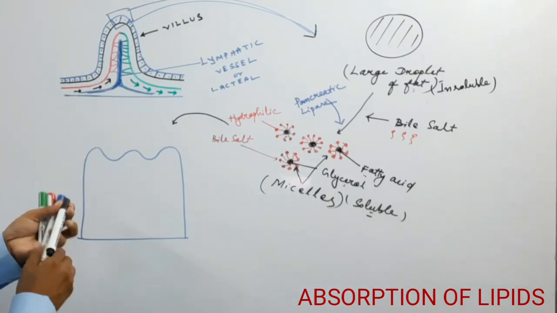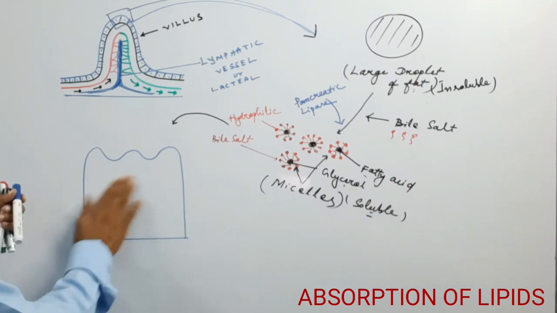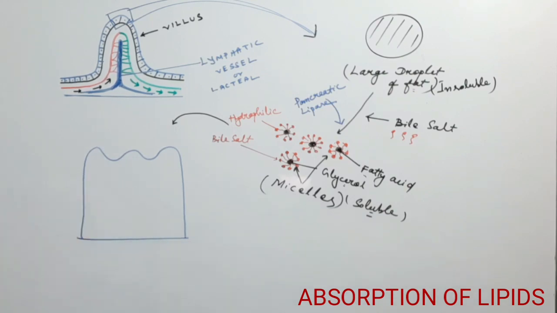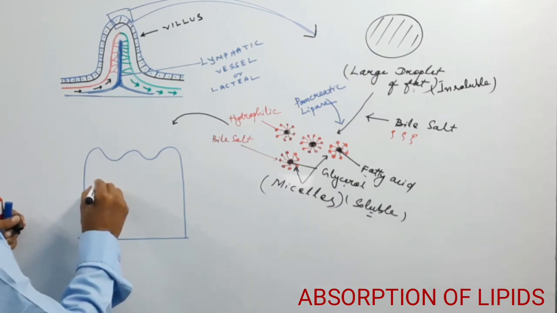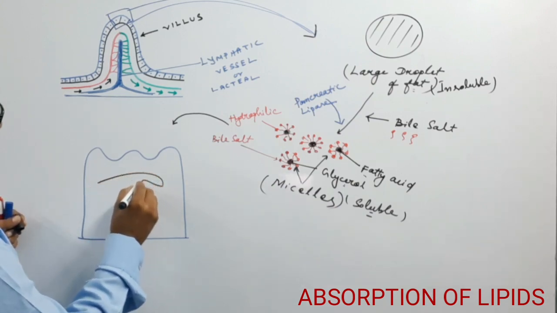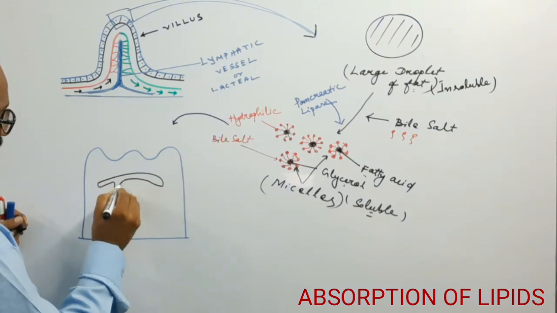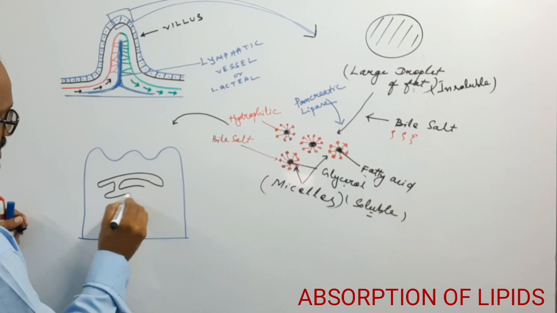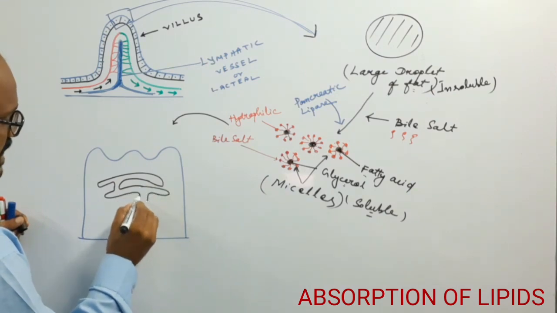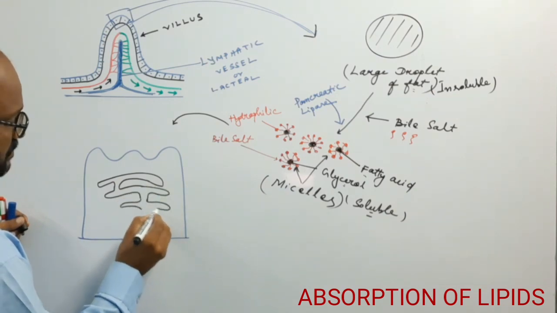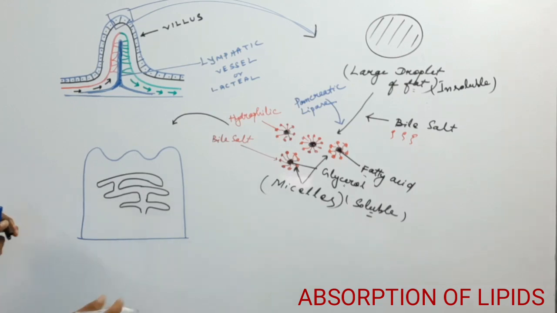Now inside the enterocyte cell there is the endoplasmic reticulum present here.